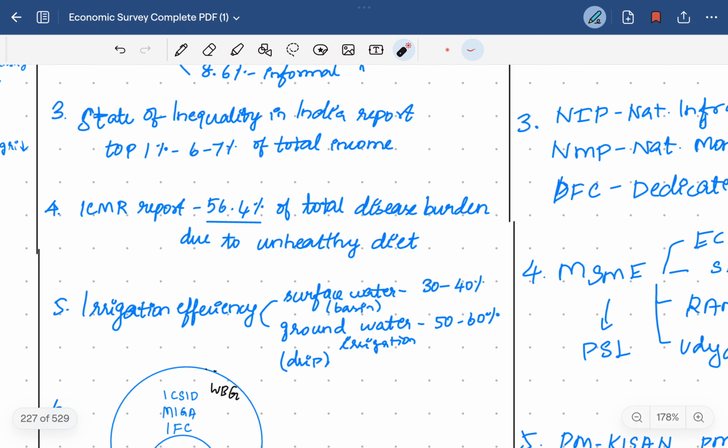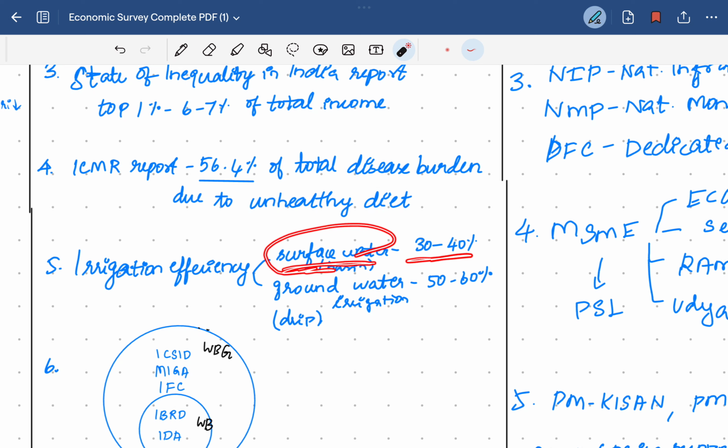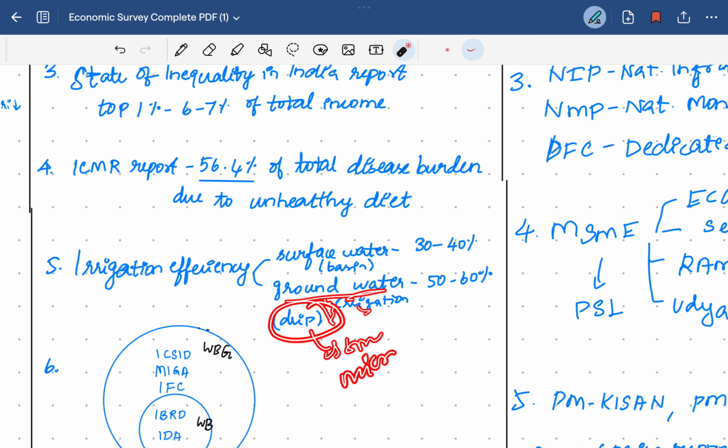That is the main burden which we are looking upon. Irrigation efficiency is how much water you get irrigated and the required output you are getting. Surface water irrigation gets around 30 to 40 percent efficiency, but groundwater irrigation, that is, micro irrigation techniques like drip irrigation and sprinkler irrigation, provides around 50 to 60 percent efficiency compared to surface or basin irrigation.